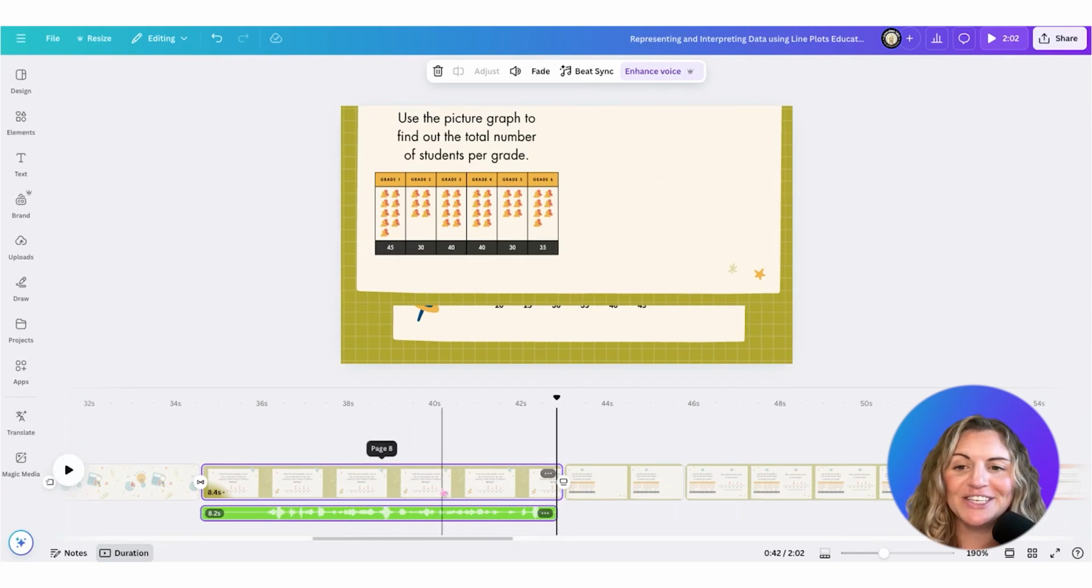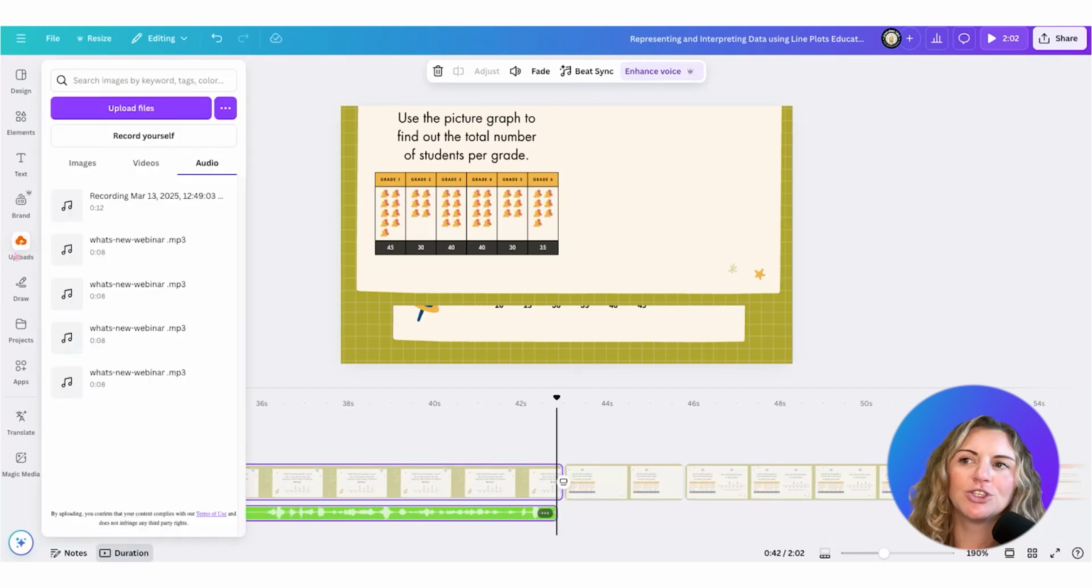So the difference in the audio is it is much cleaner and crisper. Now I was standing really, really close to a fan. So in your classroom, it won't look specifically like that, but now you get the idea of how you can use enhance voice. Now, if you wanted to record directly in Canva and make your voice that way, let me show you how you would do that.